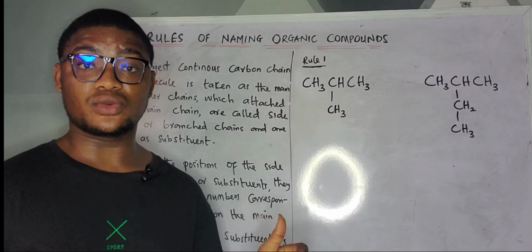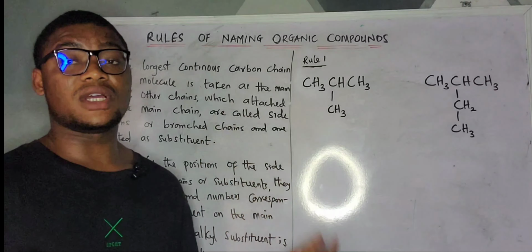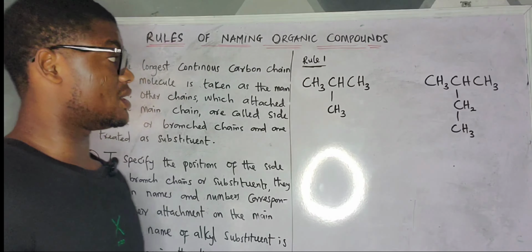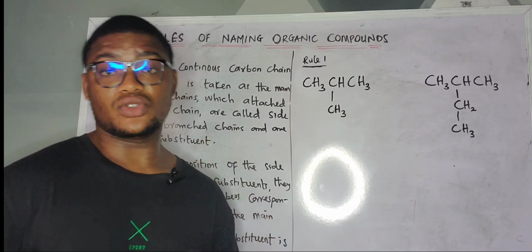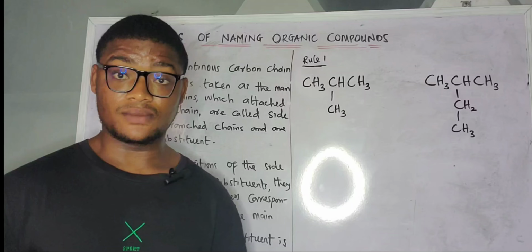You'll be very cool with naming organic compounds, because questions on naming of organic compounds are going to be very easy peasy. You won't find it very hard using just rule 1 to 6 or 1 to 7. It should be okay.